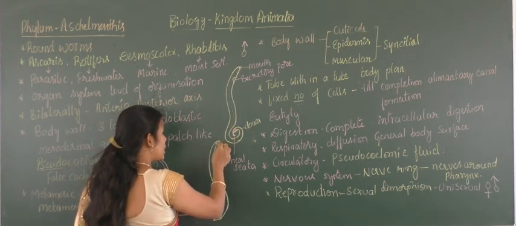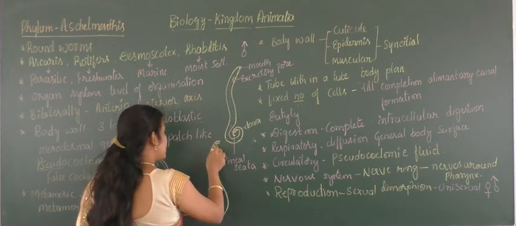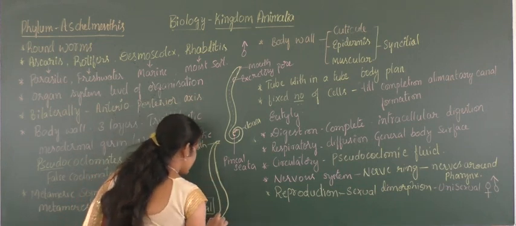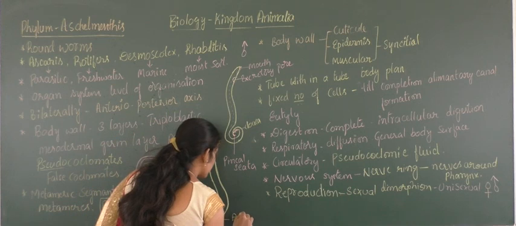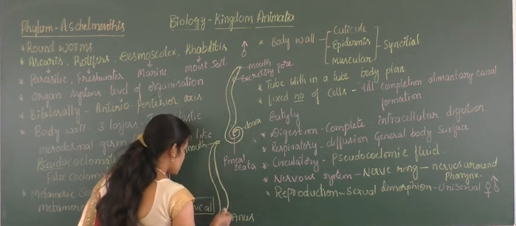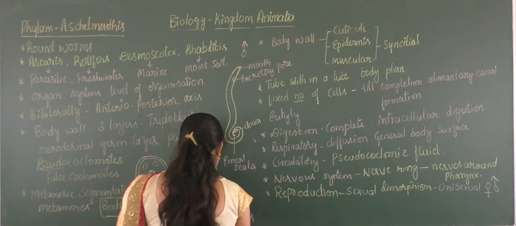One end is called anterior and the other posterior. At the anterior end there will be a mouth, and at the posterior end an anus. Then above the anus a small porous opening will be there, and that is called the genital pore.